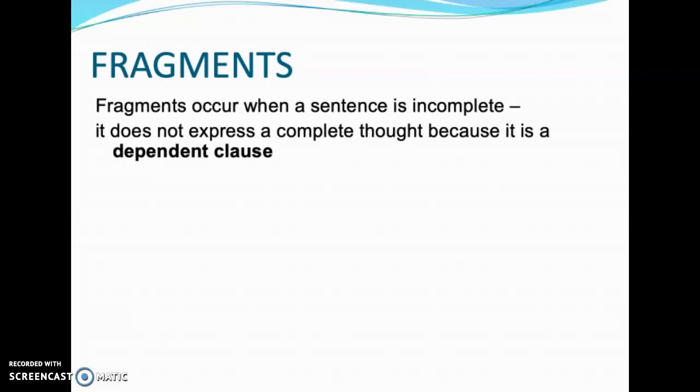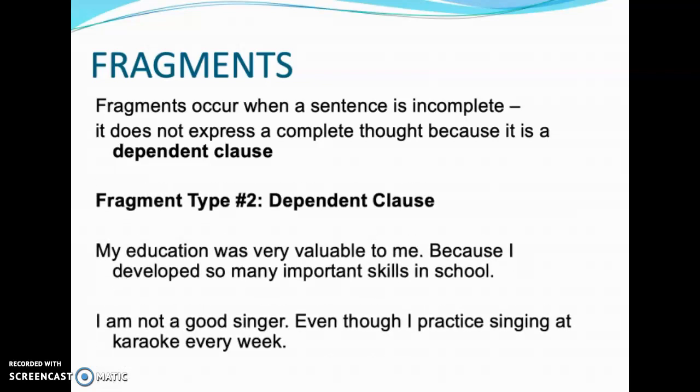Fragments occur when a sentence is incomplete. It does not express a complete thought because it is a dependent clause. This is the second type of fragment, a dependent clause. Let's take a look at a couple examples. "My education was very valuable to me. Because I developed so many important skills in school."